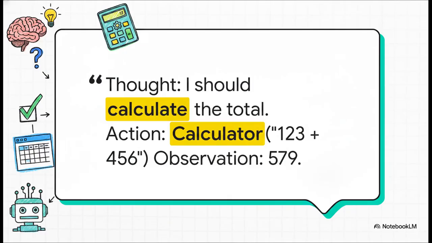Let me give you a perfect example, taken straight from the Daily Dose of Data Science. Look at how the AI talks to itself internally. Instead of just guessing what 123 plus 456 is and risking some weird hallucinated math error, the model explicitly writes down its thought, calls a calculator tool, and observes the factual result. This is exactly how we stop AI from confidently giving us totally wrong info in mission-critical applications. It takes the AI from being a creative guesser to a rigorous, dependable executor.